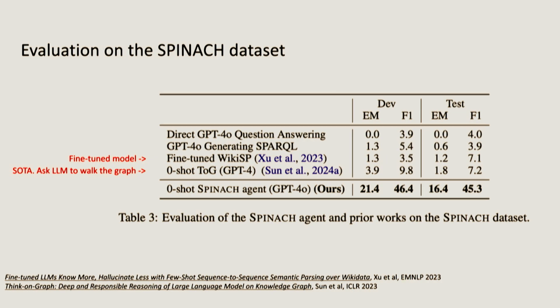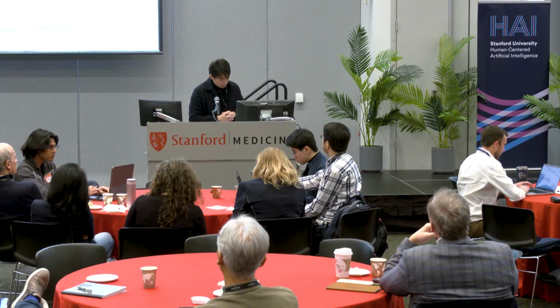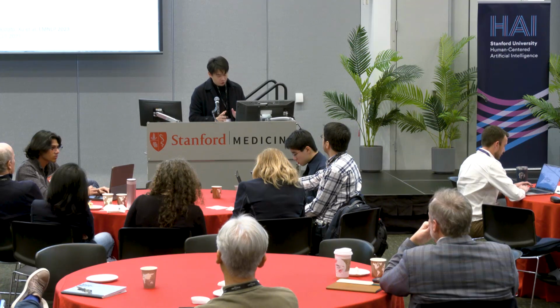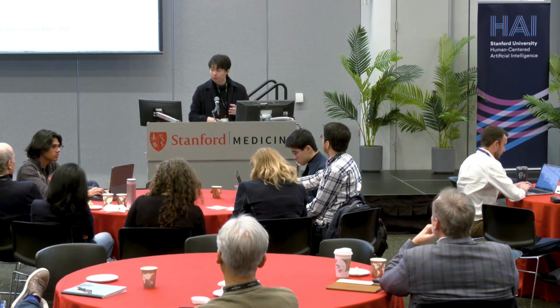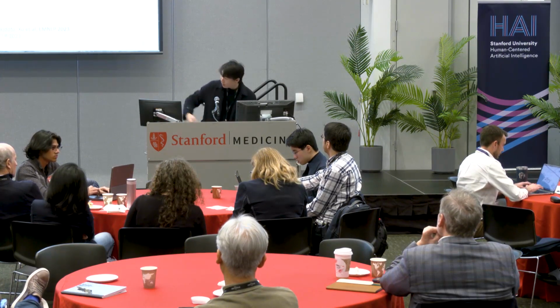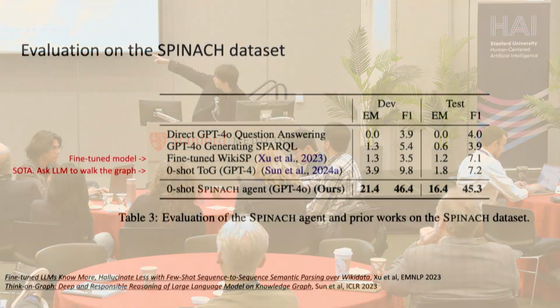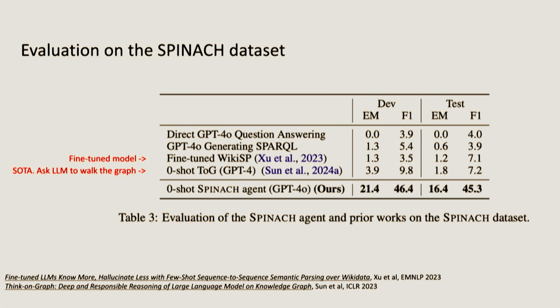So as opposed to using queries, another big approach is to look at the graph by walking it. And I have actions where you can take one step at a time to walk the graph. And we found out that these are not really good because they don't have enough constructs that query languages have to provide the same functionality. And this showed us state-of-the-art called ToG on the last row before SPINACH. We showed that it drastically underperformed what we were able to do on this new data set we constructed.